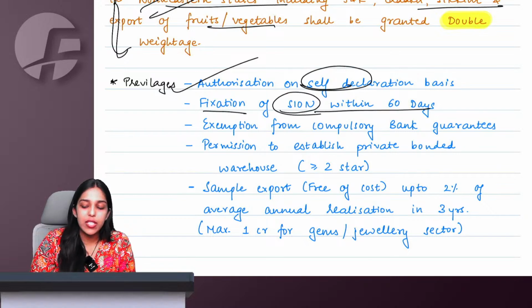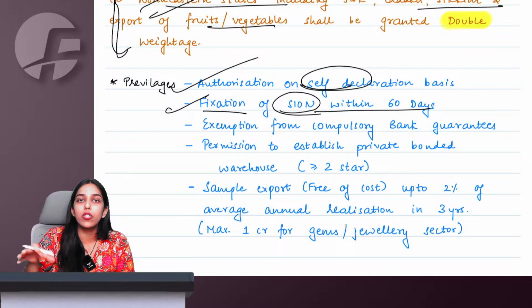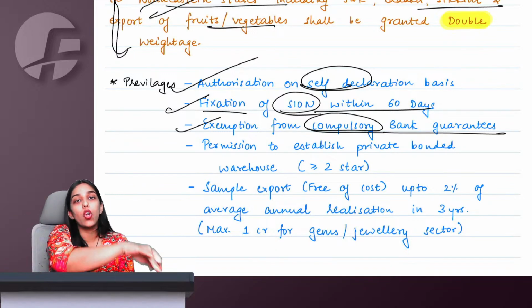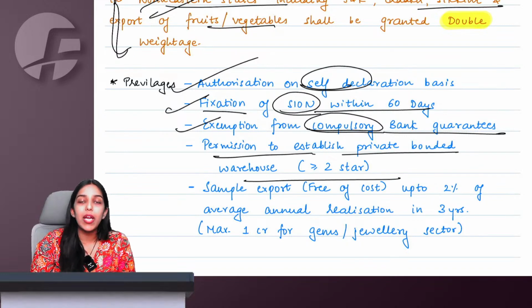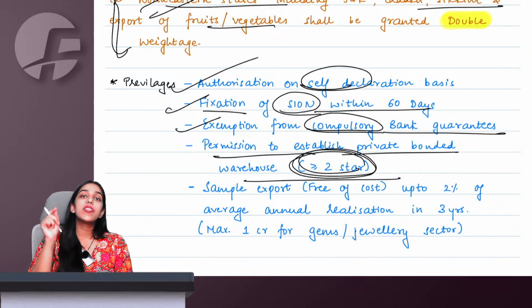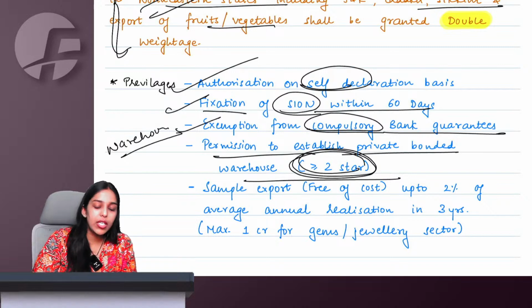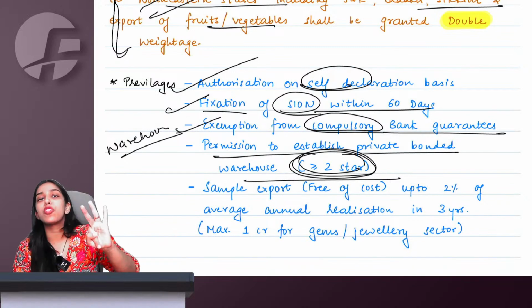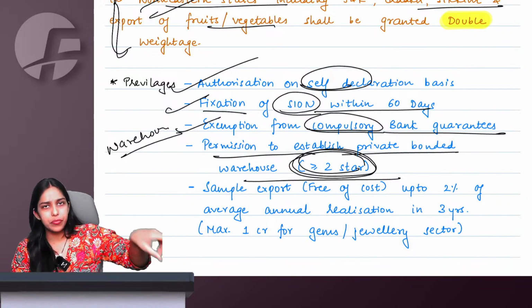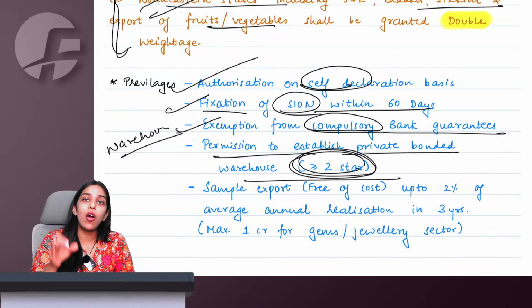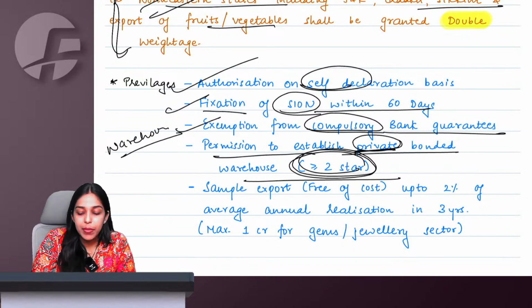Fixation of SION within 60 days. So earlier fixation of SION can be done if for your goods no SION is notified. Exemption from compulsory bank guarantees that are required from other normal people. Permission to establish a private bonded warehouse: you should be at least a 2 or above star category holder. We have studied private bonded warehouses in the chapter named warehousing under customs. So we have 3 types of warehouses: public, private and special warehouses. So here we say that you can now establish your private bonded warehouse.